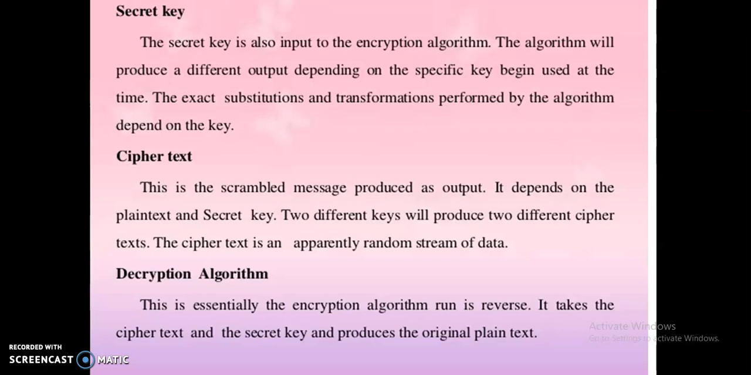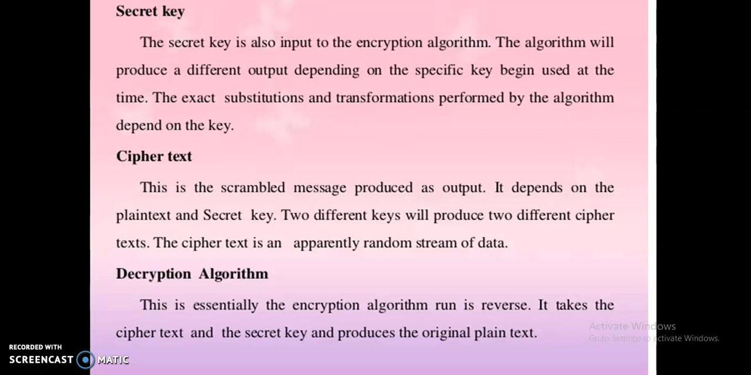The fourth one is the ciphertext. This is the scrambled message produced as output. It depends upon the plain text and the secret key. The plain text is converted into ciphertext with the help of the secret key. Two different keys will produce two different ciphertexts. The ciphertext is an apparently random stream of data. Once again, I repeat this: the ciphertext is an apparently random stream of data.